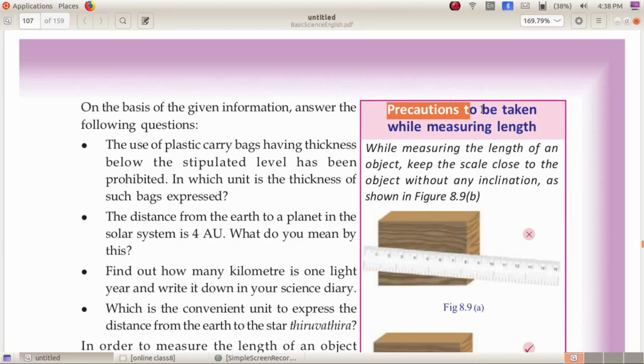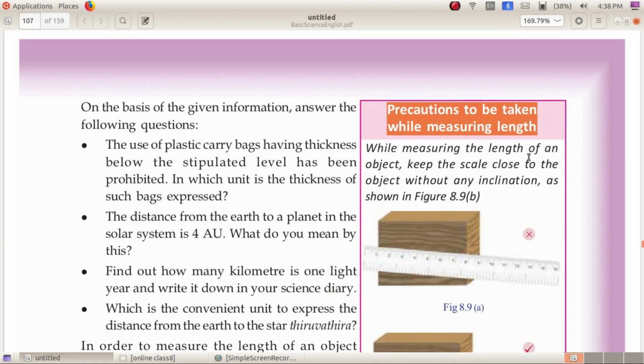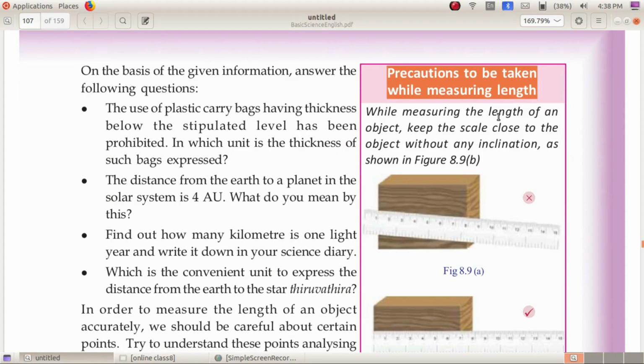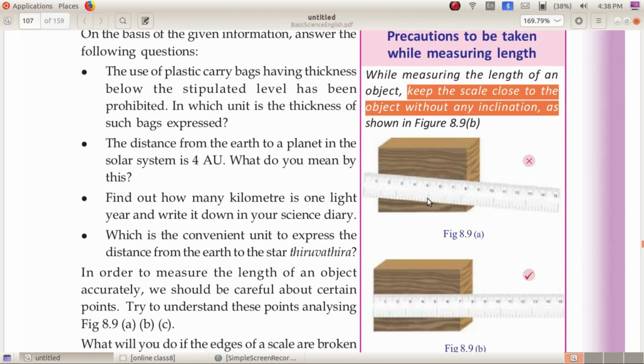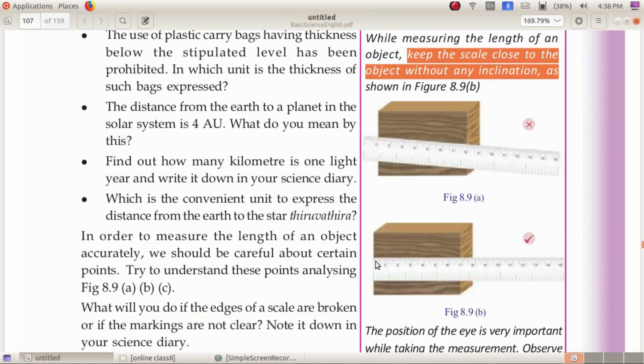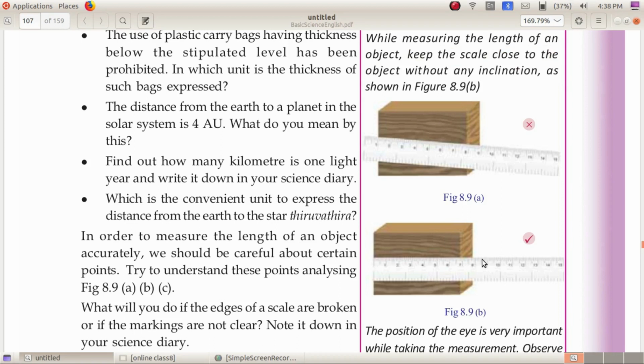Now, what are the precautions to be taken while measuring the length? There are certain precautions we should take before measuring the length. While measuring the length of an object, keep the scale close to the object without any inclination. Inclination means slant. We should keep the scale close to the object, such that there is no inclination between the surface and the scale.